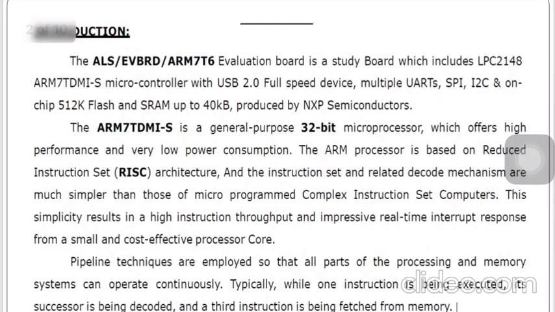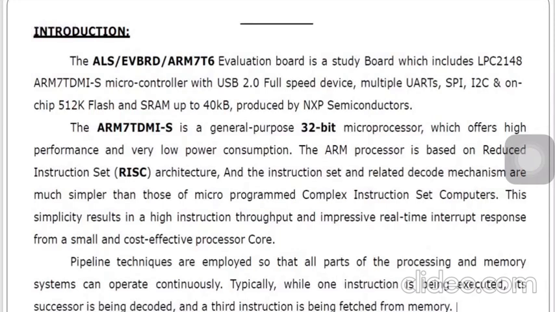Okay, now this ARM7 TDMI-S. What does TDMI-S stand for? We know what ARM7 is, it is a processor. The T stands for Thumb. In the first and second module we already discussed what Thumb is. ARM7 supports two instruction sets, one is Thumb and one is ARM. So T stands for Thumb.